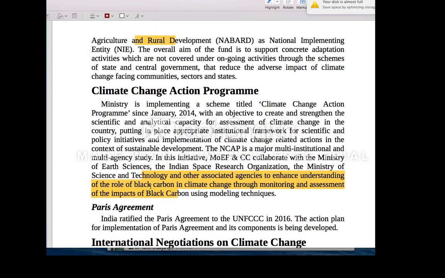In the same way, you need to see what brown carbon and blue carbon are. Those two are also very important. Here you should know what the convention is that exists for short-term pollutants. That you need to see.